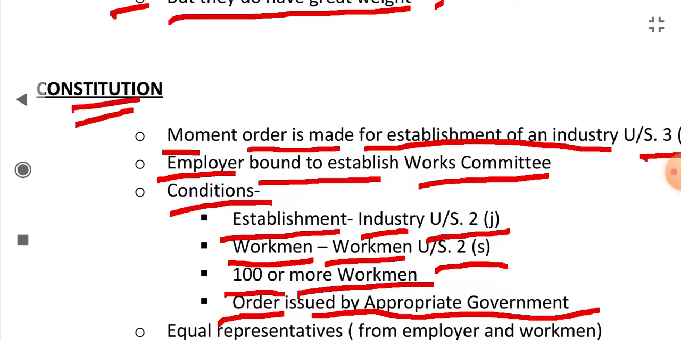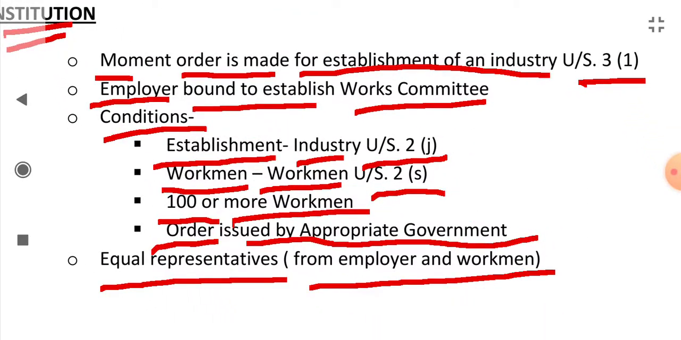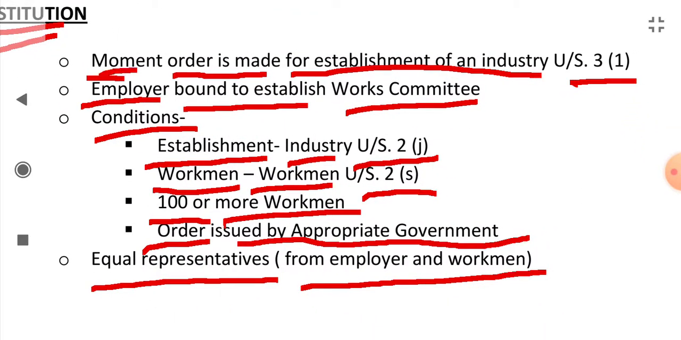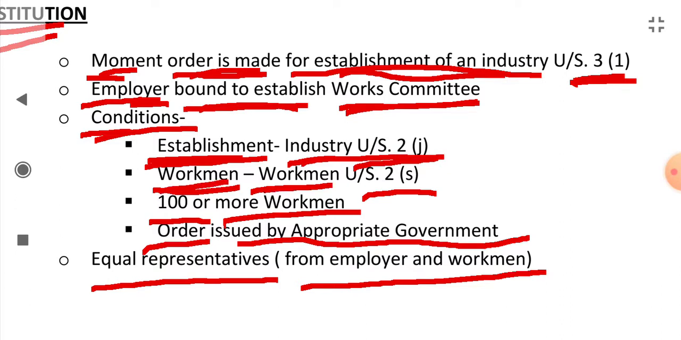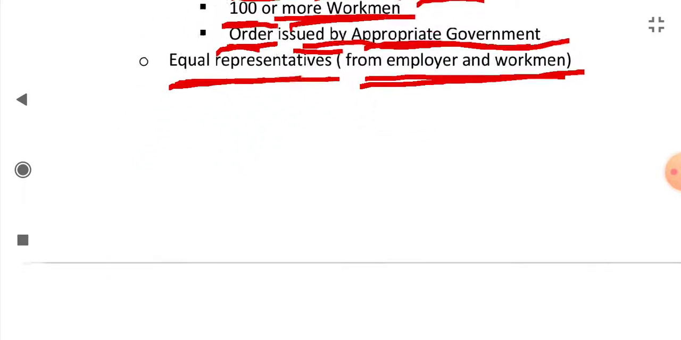What is the constitution or structure of works committee? The moment an order is made for the establishment of an industry under section 3(1), the employer is bound to establish works committee. The conditions are: establishment should be an industry under section 2J. The workman should be a workman under section 2S. There should be at least 100 or more workmen. The order should be issued by appropriate government. There should be equal representation from employer and workmen. So this was works committee.